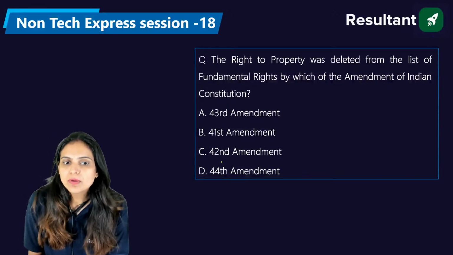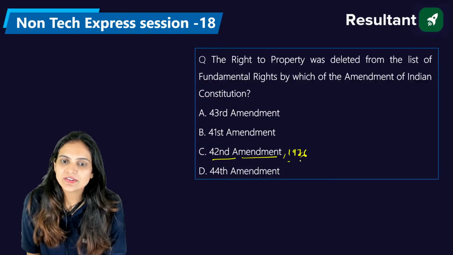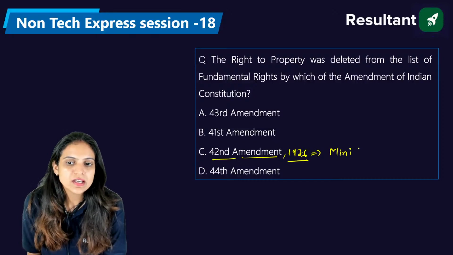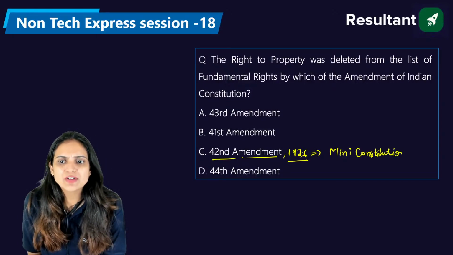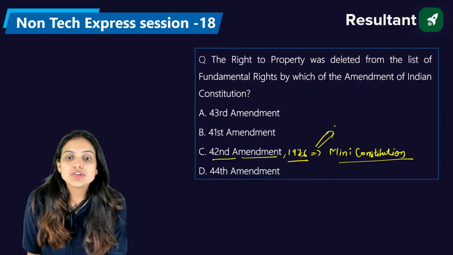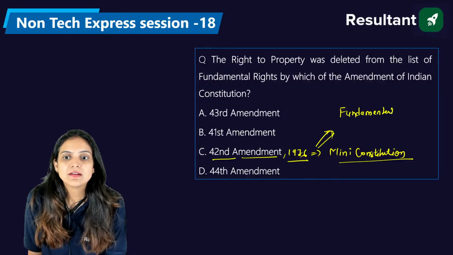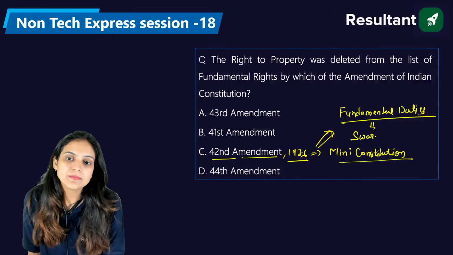So when we talk about the 42nd Amendment of the Indian Constitution, which came in the year 1976, this constitutional amendment is generally considered a mini constitution, because through it we changed so many parts of the constitution. By the 42nd constitutional amendment itself, we included the fundamental duties. And for this purpose, we had created a committee named the Swarna Singh Committee.